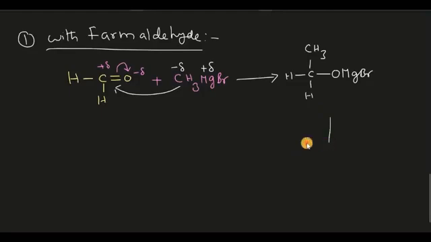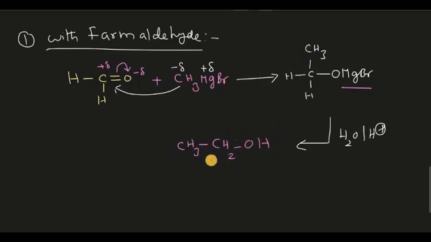Now I am going to discuss the hydrolysis in the presence of acid. When you do hydrolysis, the OMgBr will become OH. So the answer is CH3 CH2 OH.